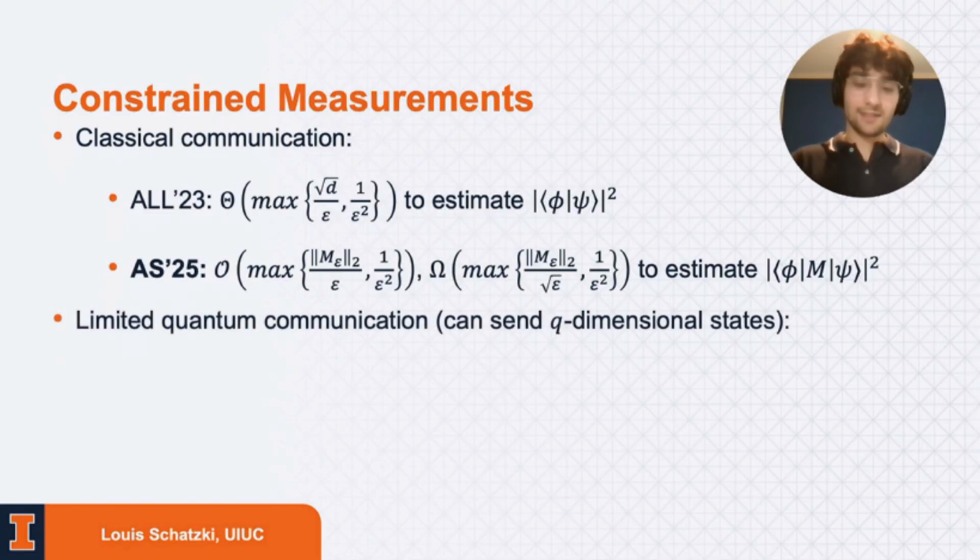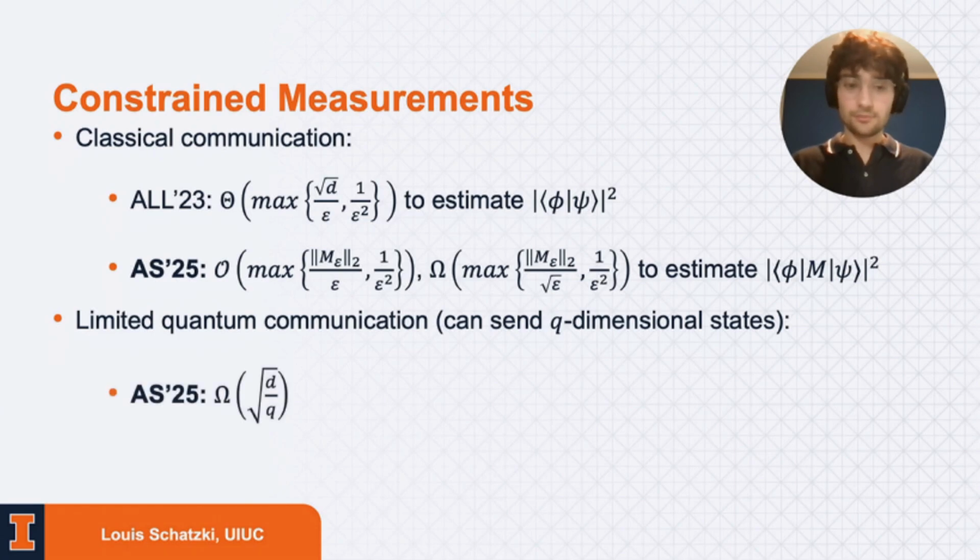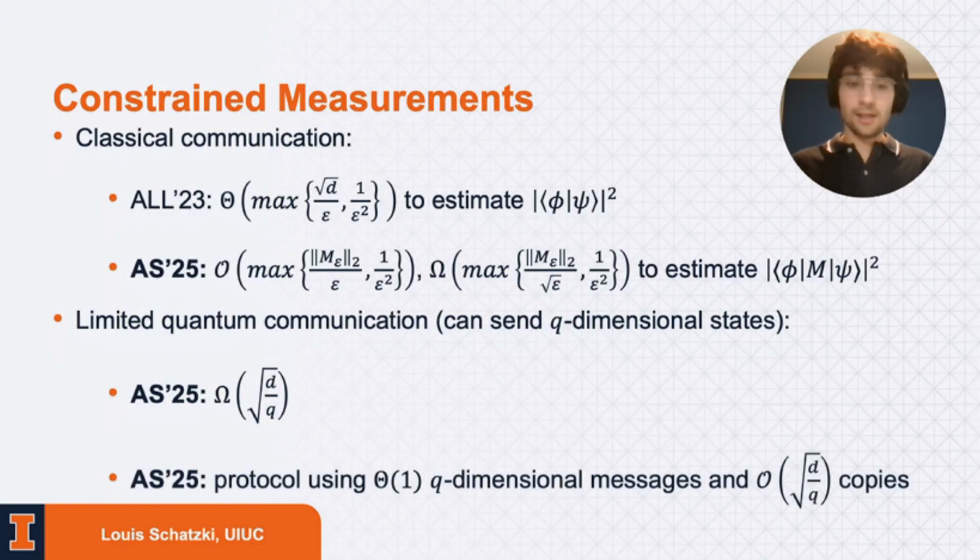And then in a slightly different vein, we'll look at quantum communication, small amounts of quantum communication for estimating inner products. So this is when M is equal to identity. And what we were able to prove is that if they are allowed to communicate a Q-dimensional quantum state, then the sample complexity goes like square root D over Q. And we can prove that there's a protocol that will actually estimate inner products using square root D over Q copies and a constant number of Q-dimensional messages.